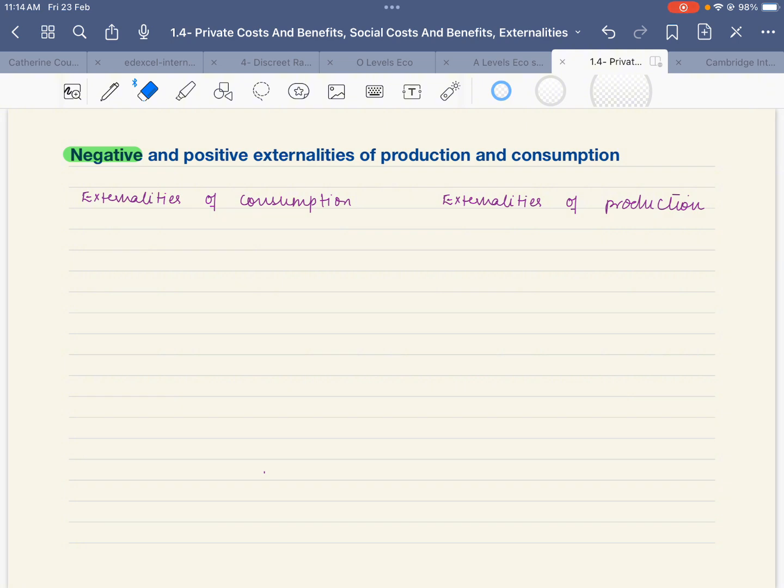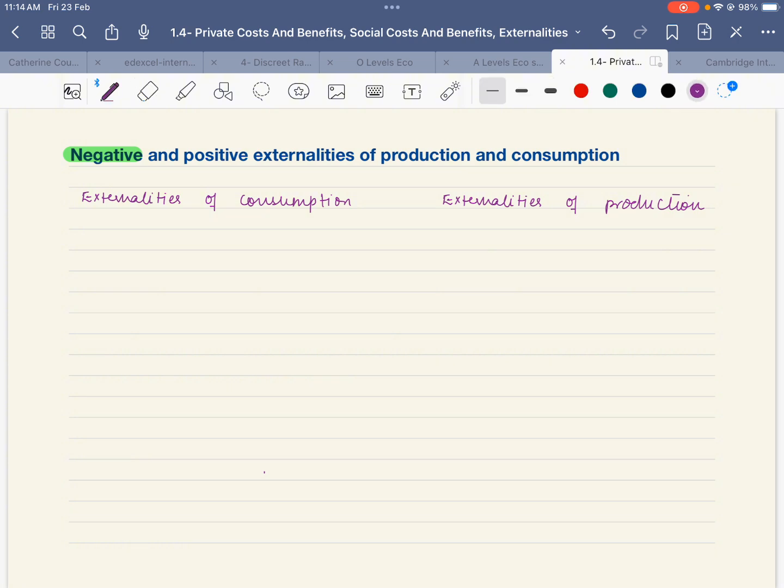Externalities of production arise when the third party has to bear the cost as a result of the actions of producers. So, how do we diagrammatically represent externalities of consumption?